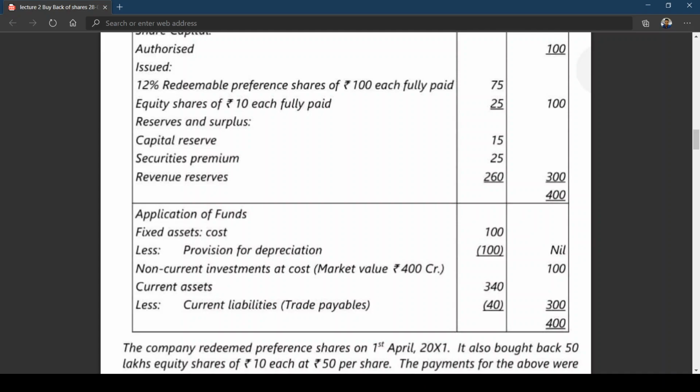Nominal value of redeemable preference share capital, that is given here as 75 crores, minus nominal value of fresh issue. In this problem we don't have any nominal value of fresh issue. So therefore the amount to be transferred to CRR is 75 crores.